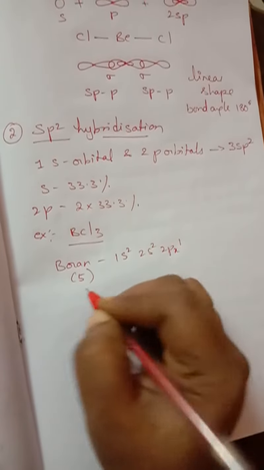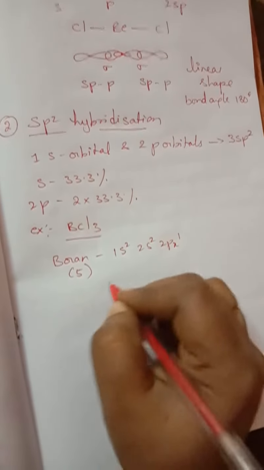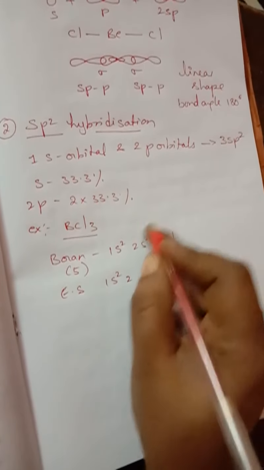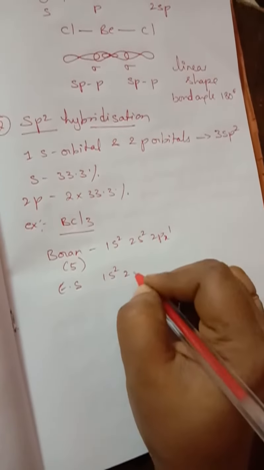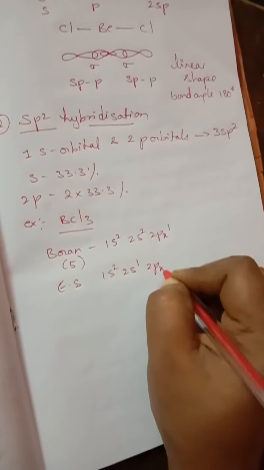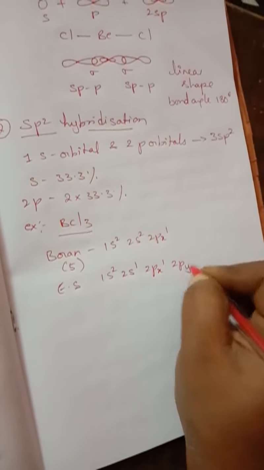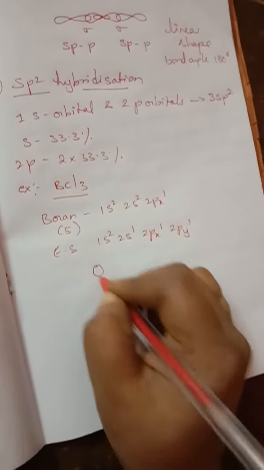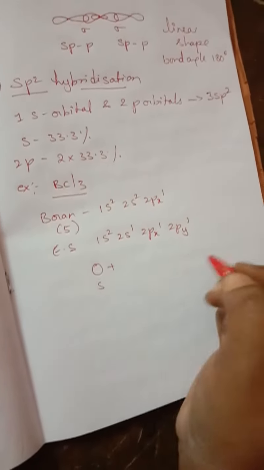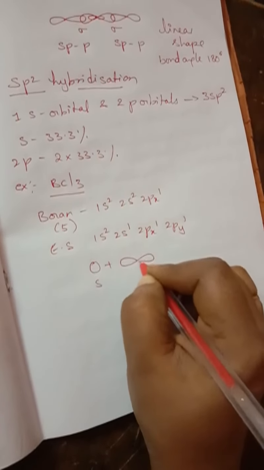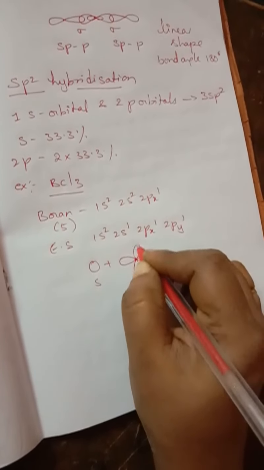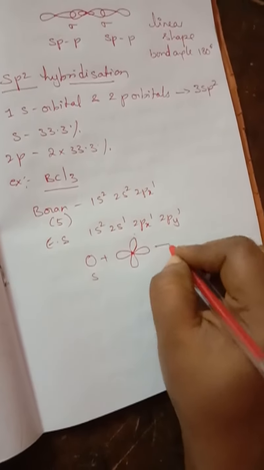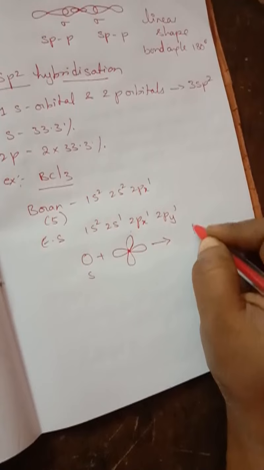Its atomic number is 5. And in excited state, 1s2, one electron will move to p orbital, 2s1, 2px1 and 2py1. Understand, children? So what I said, one s orbital mixed with two p orbitals. So two p orbitals we are taking, one on the x axis, another on the y axis. So the resulting orbitals will be like this.